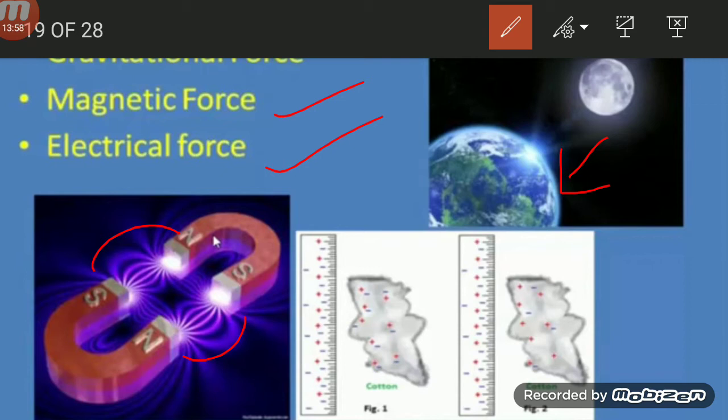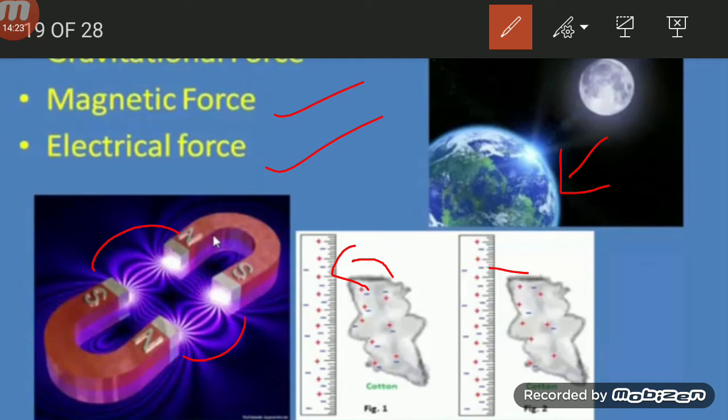See the third picture. In this picture, there is a plastic scale. When we rub the plastic scale, it gets charged and it will attract the cotton. Here there is no physical contact, but they attract each other.